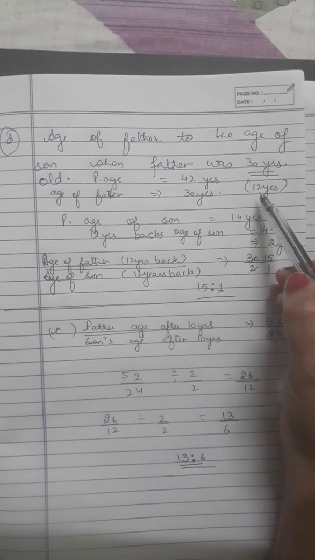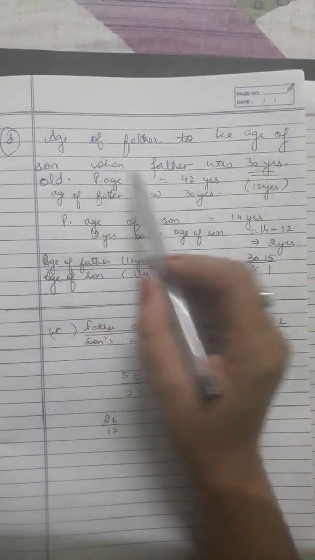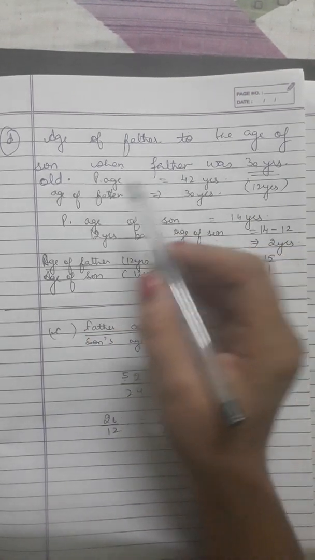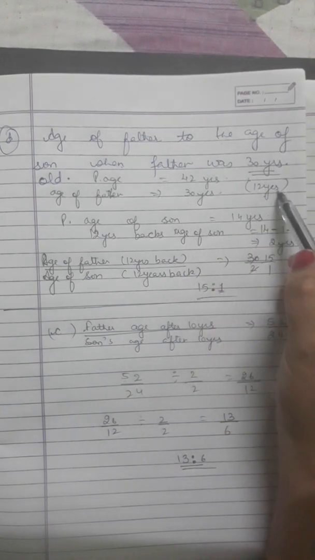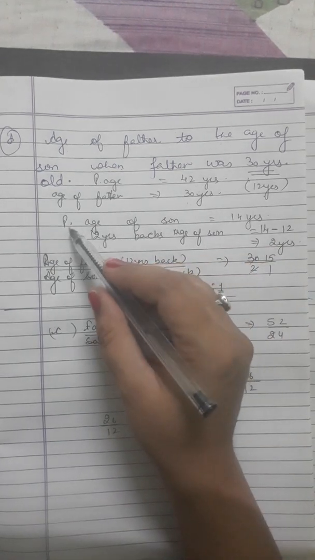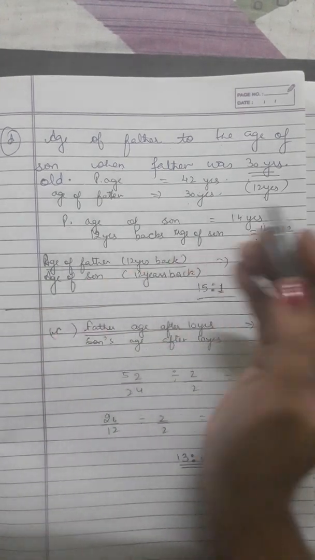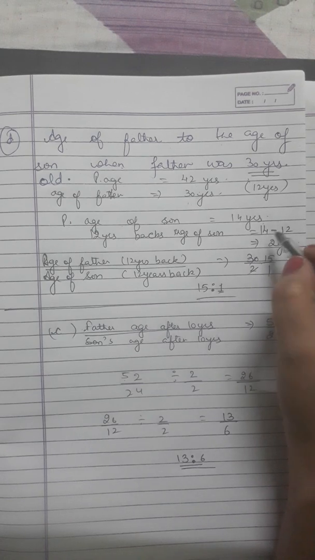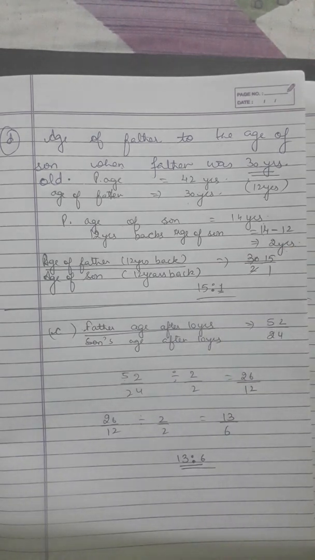So how did we get 12 here? I am explaining it again. Age of father to the age of son when the father was 30 years. The present age of father was 42 years, and what has been given in the question? 30 years. So the difference is 12 years. Similarly, the age of son is 14 years, so 12 years back, how much would be the age of the son? It will be 2 years. We have subtracted 12 years from the present age, so it will be 2 years. Then we have calculated the ratio. Thank you.